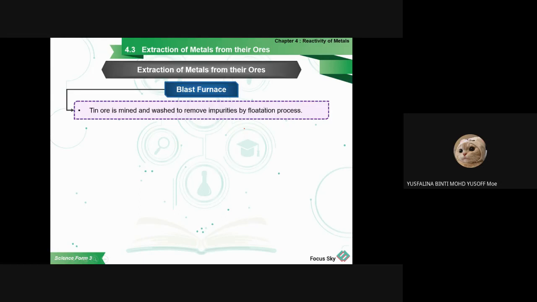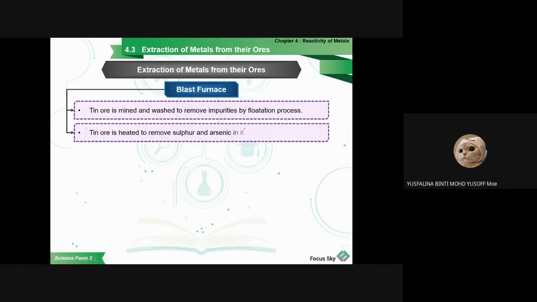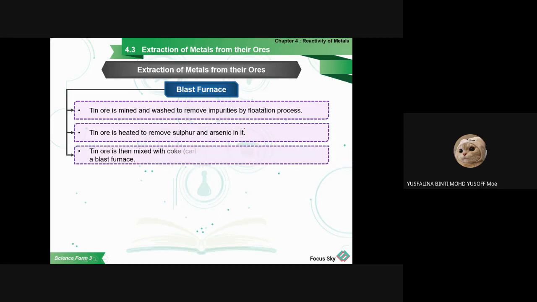Second, the tin ore is heated to remove sulfur and arsenic. Then the tin ore is mixed with coke.